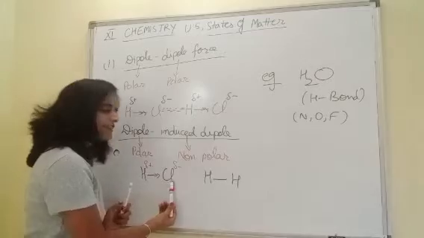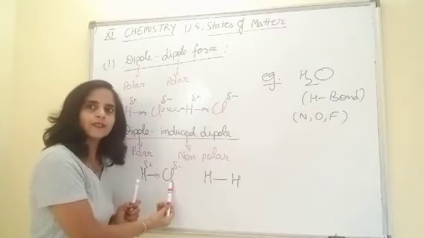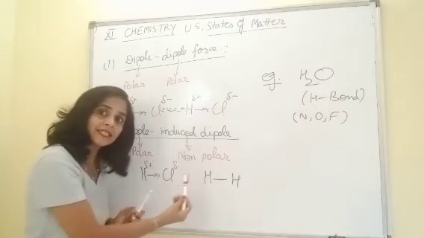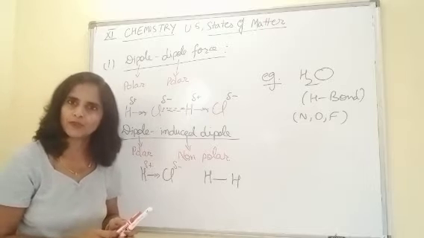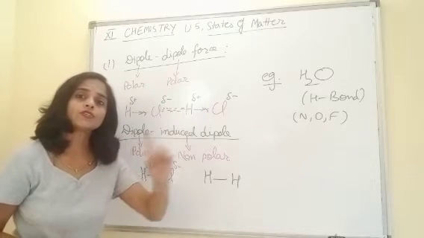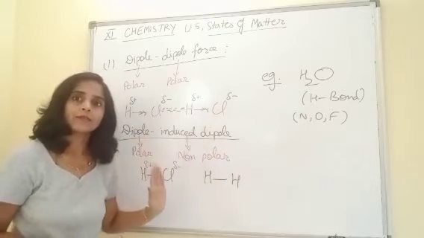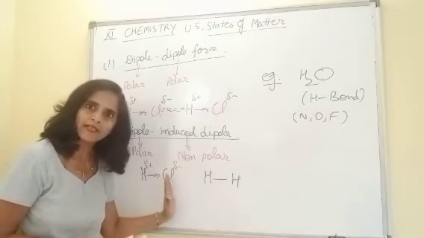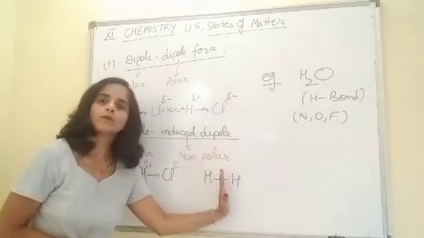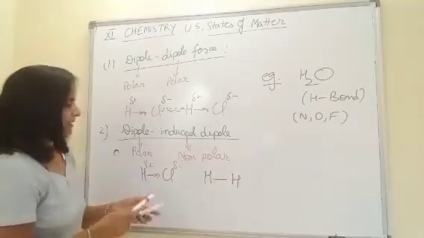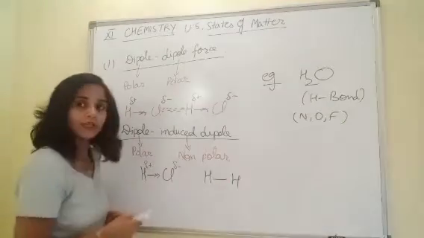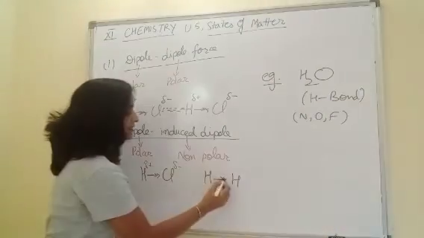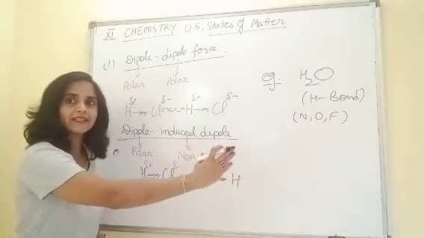So this increased electron density will start pushing the electron cloud of the hydrogen molecule, which was symmetrically distributed, but due to this impact, it will push this electron cloud in the right direction towards that side.